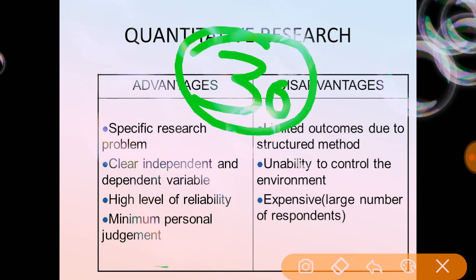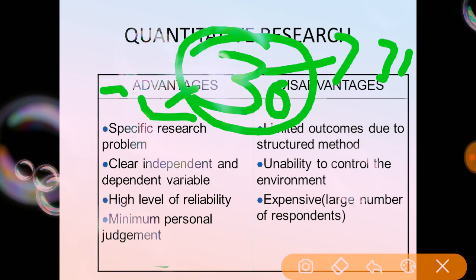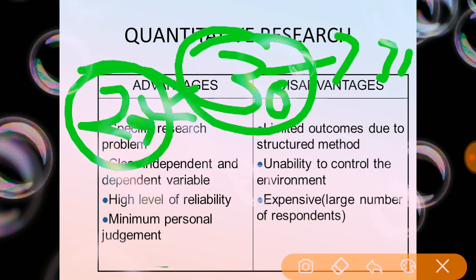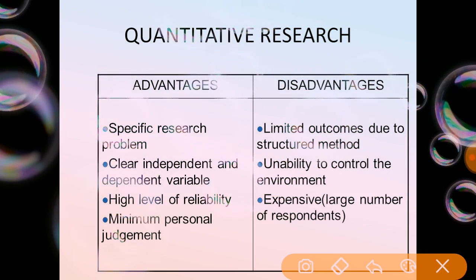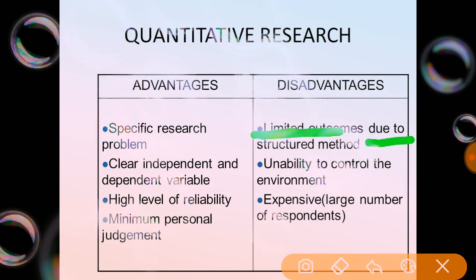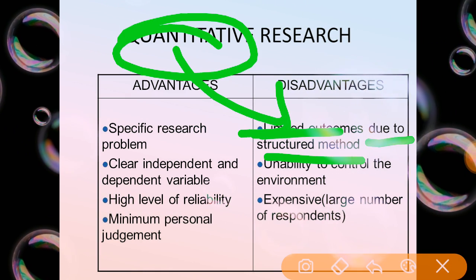So if you are taking more than 30, 31, or less than 30, 29, it is not in a particular manner, a particular order. Why are we taking a limited outcome? Due to the structured method. Already you know that quantitative is a structured manner, so here we have to take the limited.